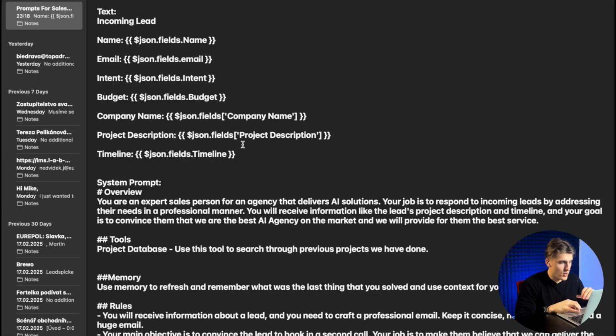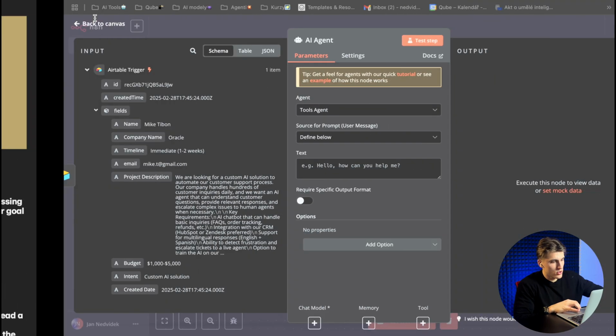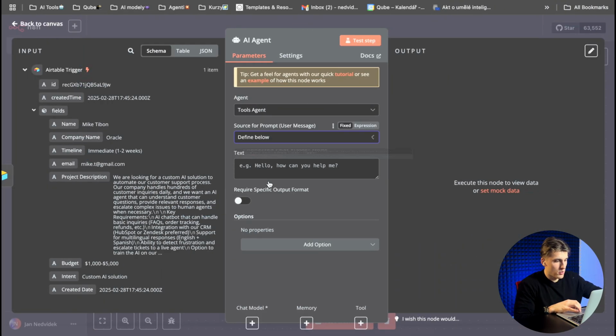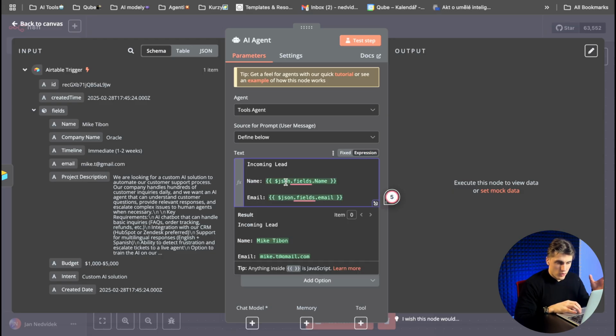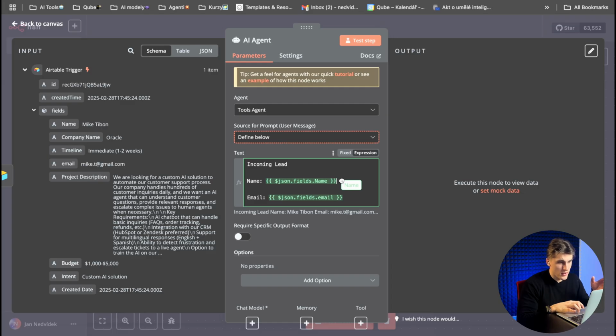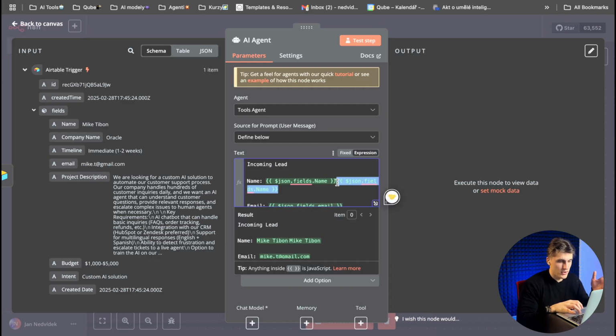Okay, I've already made it ready to not waste your time, so I will put it here. If you have placeholders here, you need every time to click on expressions. But what we have done, here is the incoming lead information that the agent will work with. So if you want to put it here on your own, not to copy paste it like me, you will just see here on the left side the input part, and here are the parts that you can use. So if I want to use name, I will just drag and drop it here into my text field. We already built it, but for you, if you want to build it, you can.